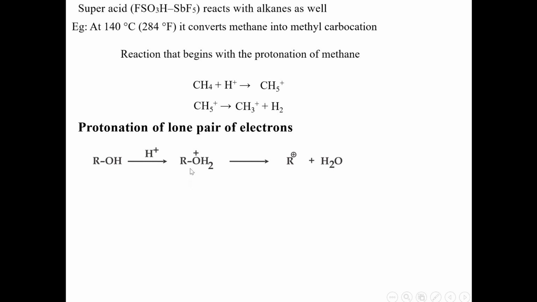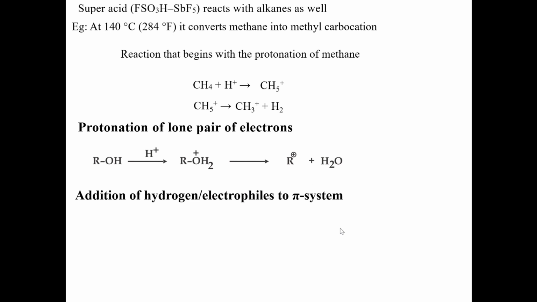Positive in this sense, it becomes electron deficient. To satisfy this electron deficiency, the bond between R and O breaks and it gives rise to R plus, that is carbocation, and water. This is another method of generation of carbocations.